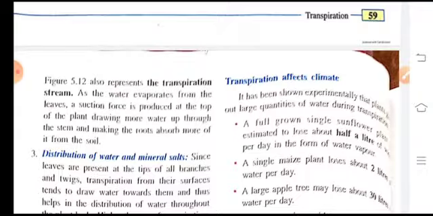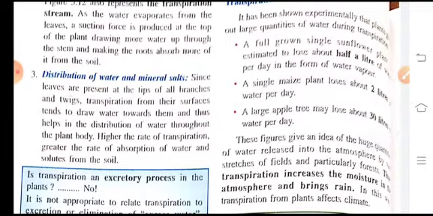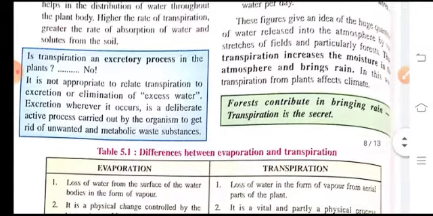A large apple tree loses 30 liters of water per day. So this much water goes into the atmosphere from the plant. This helps in the formation of clouds and it also brings rain on earth. So this is the way transpiration affects climate.